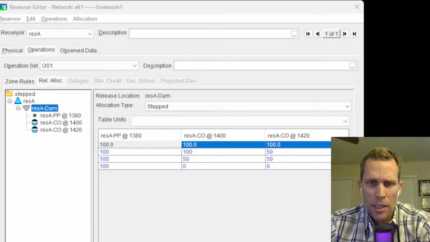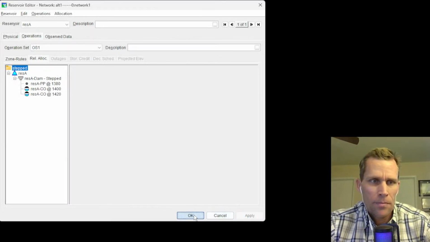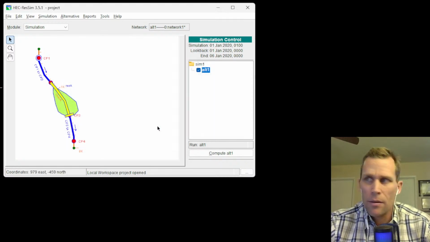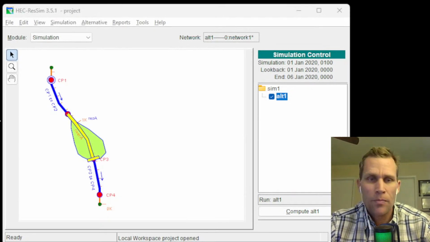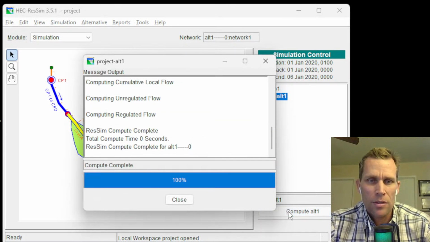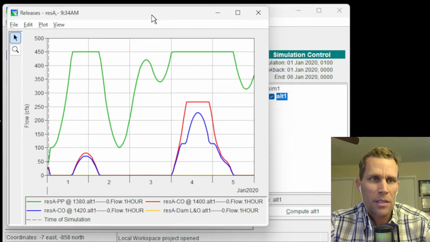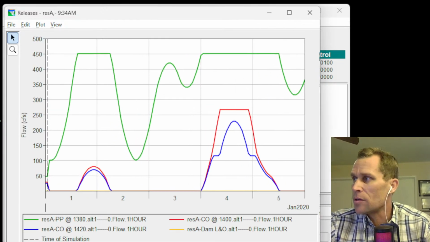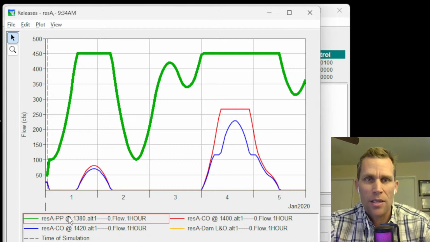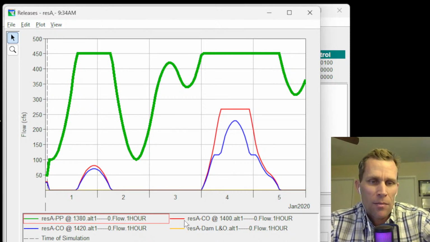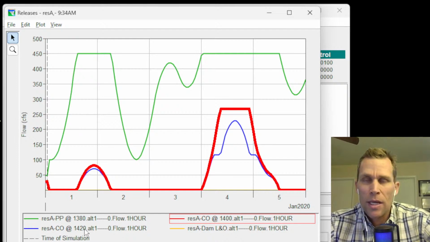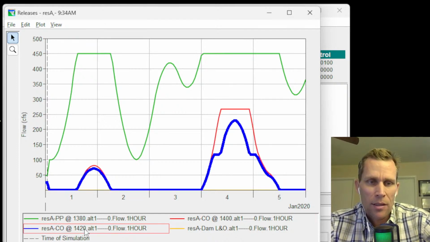So let's see here. I'm going to click apply and then OK. And then OK here. Let's see my screen. There we go. And then let's go ahead and compute using the stepped allocation for releases. And now right click. I'm going to click on plot releases. All right, so this looks a little bit different. The green line for our power plant, that should look the same, which is right up here. That's maximizing because we set it at 100%. However, once we're at maximum capacity through the power plant, we share 50% between the red line, which is the controlled outlet at 1400, and the blue line, which is the controlled outlet at 1420.